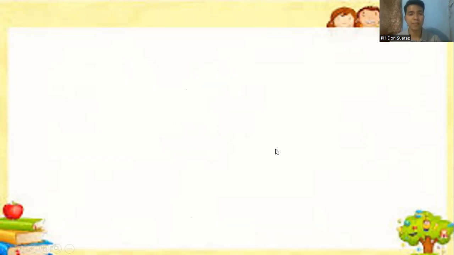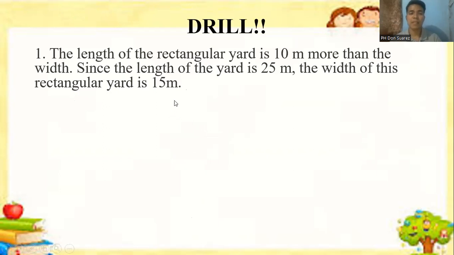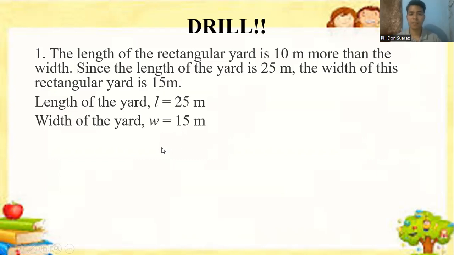Okay, let's have a drill now. The problem states the length of the rectangular yard is 10 meters more than the width. Since the length of the yard is 25 meters, the width of this rectangular yard is 15 meters. So what is the measurement of our length? 25. And our width is 15. So you are tasked to find the perimeter. I'll be giving you 10 minutes to try to solve this in your seat.